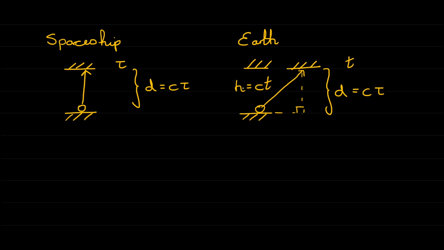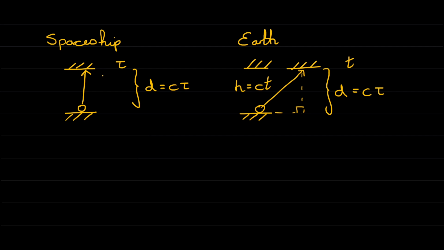If both agree on c, they both agree the speed of light is 3 times 10 to the 8 meters per second, then that means that tau is not equal to t. Or in other words, the person on Earth says the pulse of light takes a different amount of time to get between the two mirrors compared to the person on the spaceship.